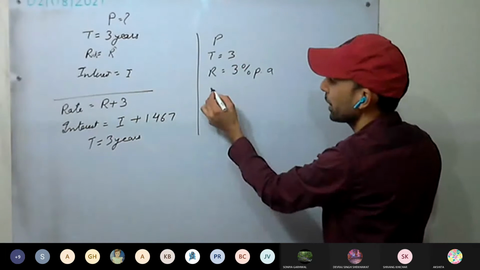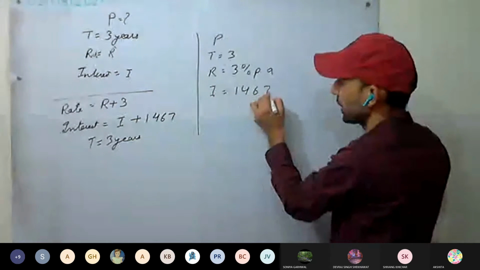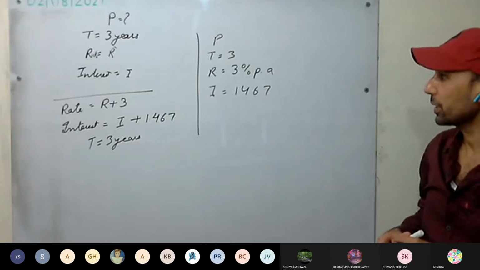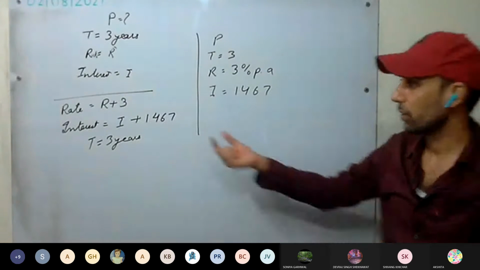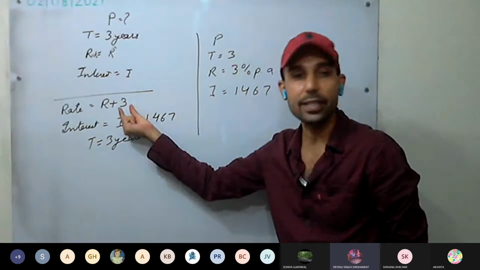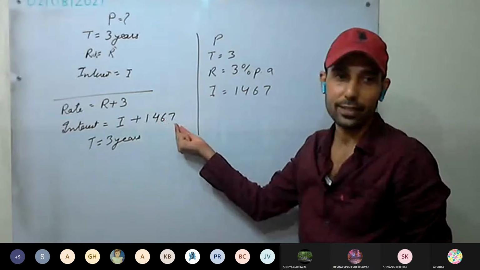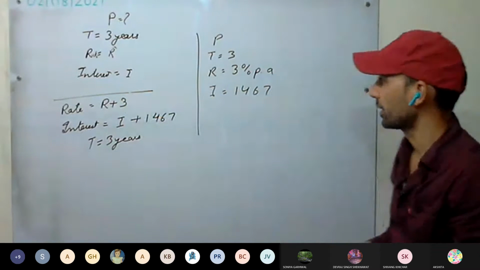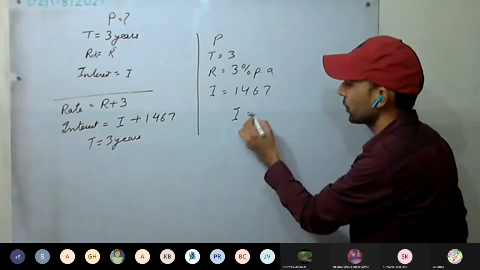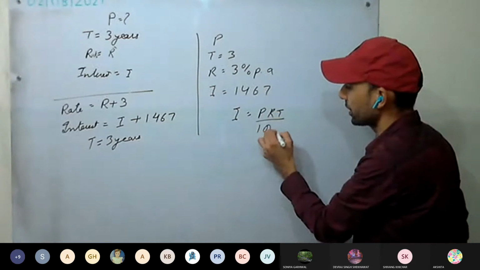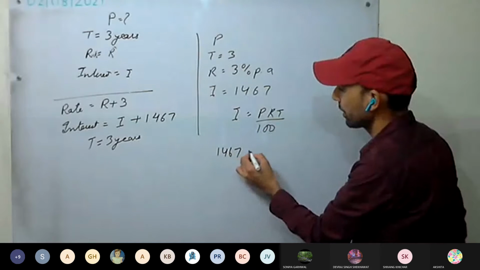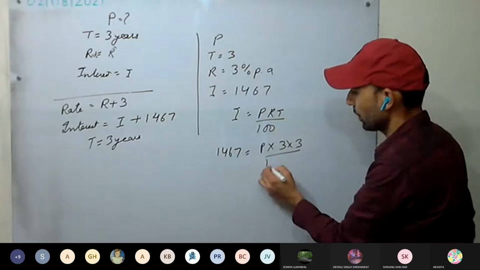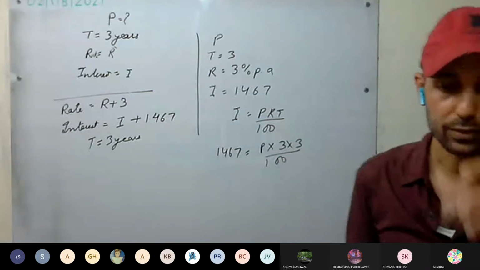So if we take the rate as 3% per annum, the interest acquired will be 1467. Okay. Now calculate P. Now we can easily calculate P. Because of the increase in rate, there has been an increase in interest. This increase in interest is because of the 3% increase in rate. Calculate P. I equal to PRT upon 100. I is 1467, PRT is P into 3 into 3 divided by 100. Everyone calculate P.